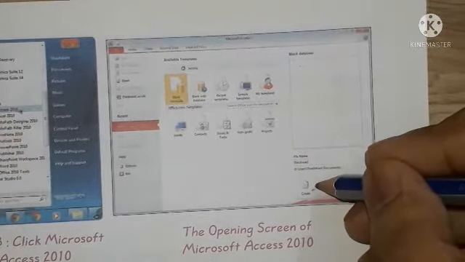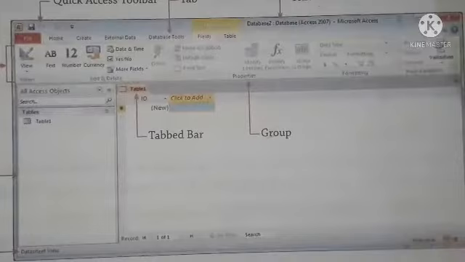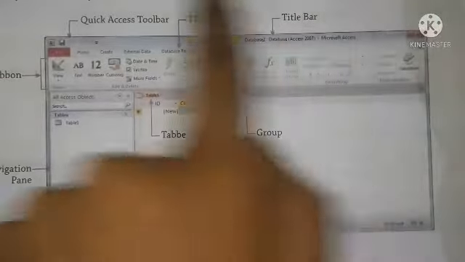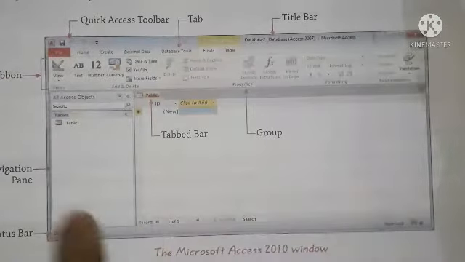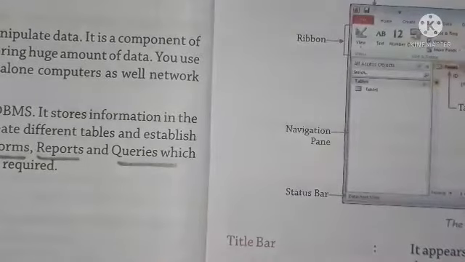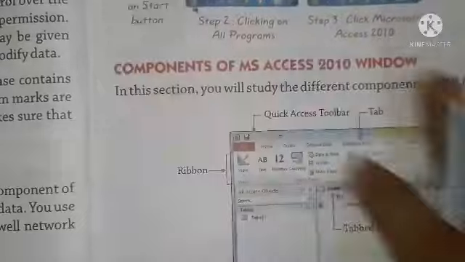As you click on the create button, a window like this will open. This is your database window. So all these steps are for opening the database management system MS Access 2010.